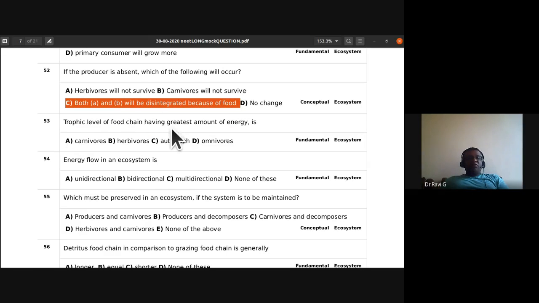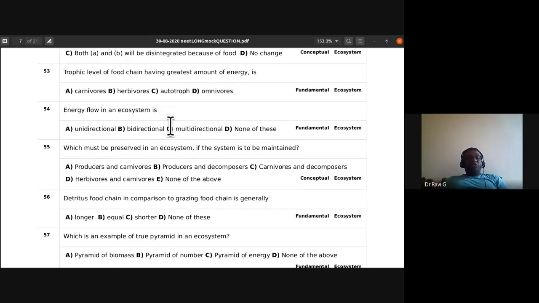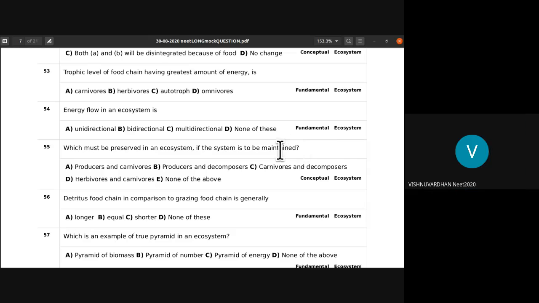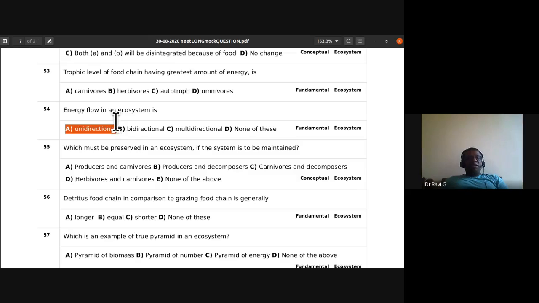53rd, trophic level of food chain have greatest amount of energy. Where will they have the autotrophs? C is the answer. Energy flow in an ecosystem is unidirectional, bidirectional, multidirectional, none of these. Unidirectional, sir. These are all simple ones, isn't it? Unidirectional, there is only one directional flow.